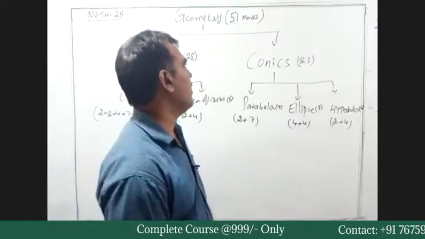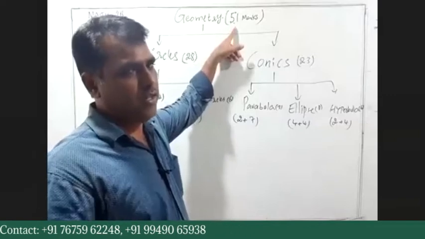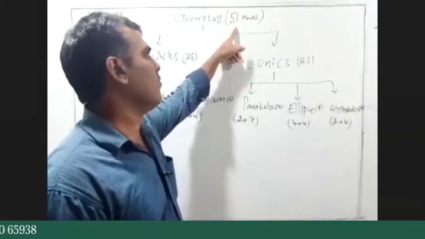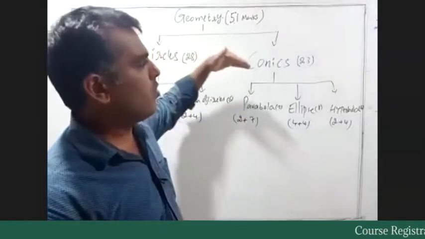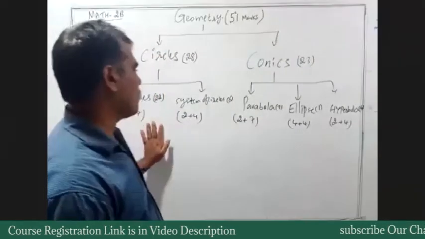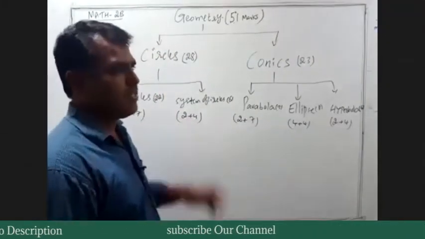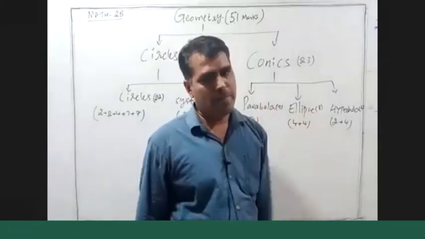So it is very important: 51 marks, the maximum marks. More than half the marks are from geometry. Geometry: circles 28 marks, conics 23 marks. In circles we have two topics, circles and system of circles. In conics we have three topics: parabola, ellipse, and hyperbola.